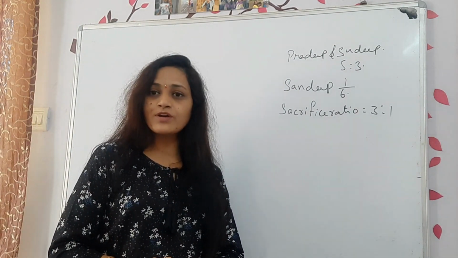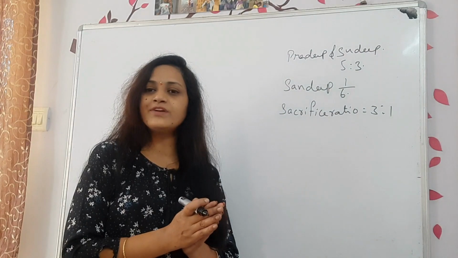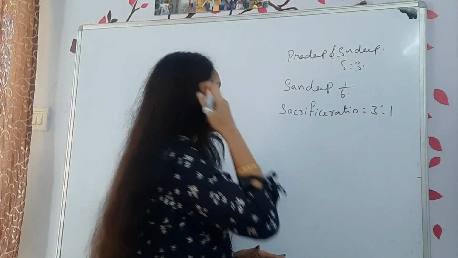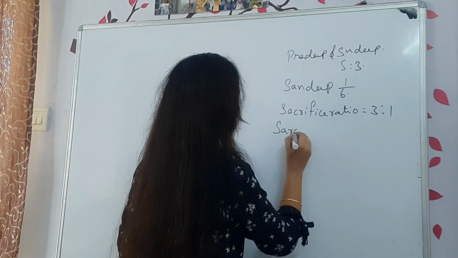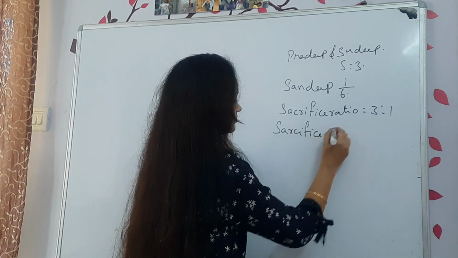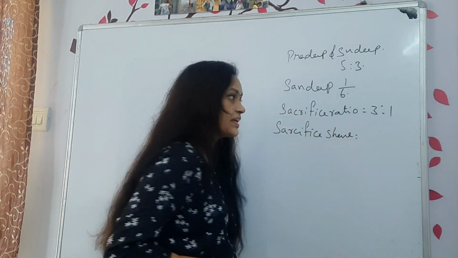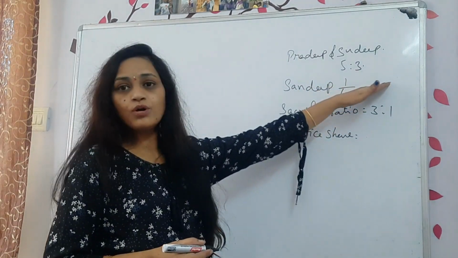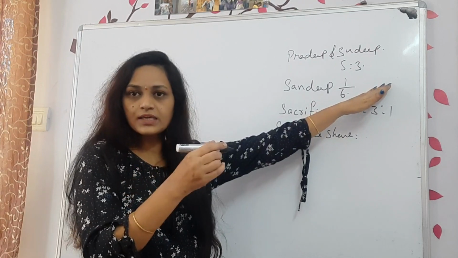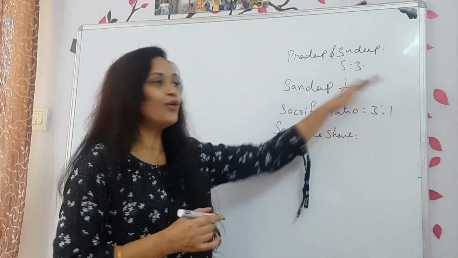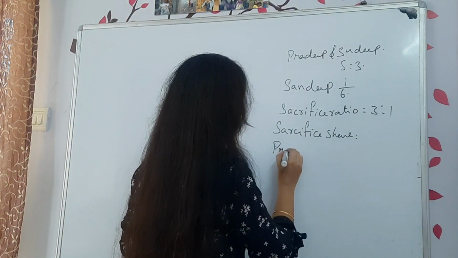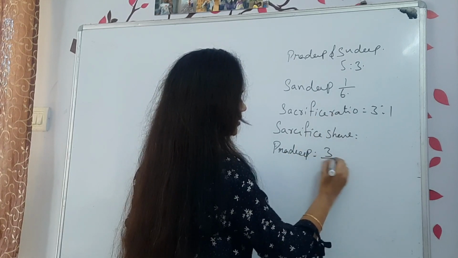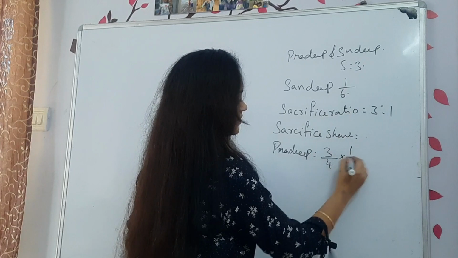Okay, how to find out? First, let's calculate the sacrifice share. To calculate the sacrifice share, what I am taking? The sacrifice ratio into how much they are giving to Sandeep. So what is Pradeep's sacrifice share? 3/4 into how much he is giving, 1/6.